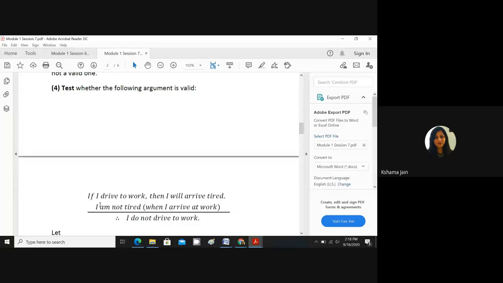Now you do one thing quickly. This question I am showing you. Quickly, just write it into mathematical form. I'm not asking you to prove it valid or invalid. Just write it quickly in mathematical form. If I drive to work, then I will arrive tired. I am not tired, and therefore I do not drive to work.